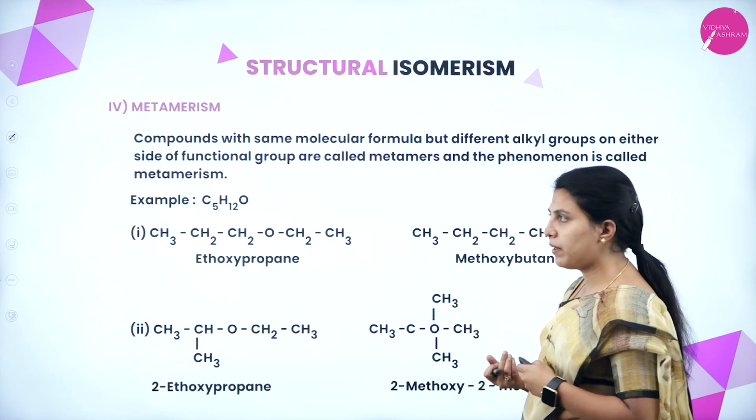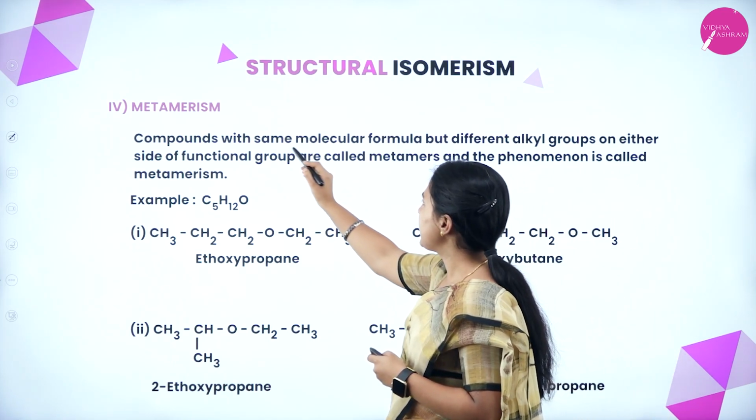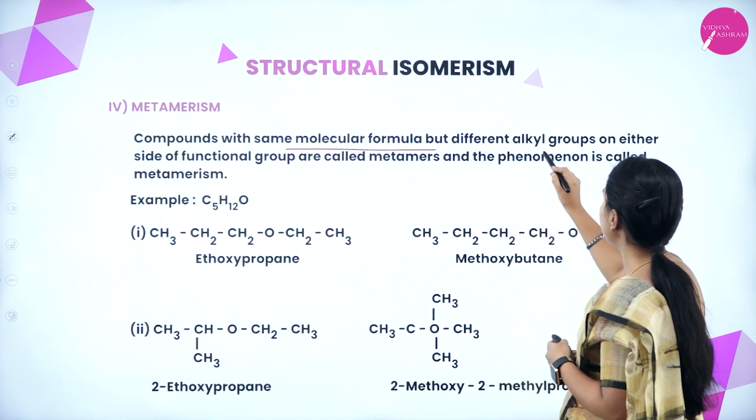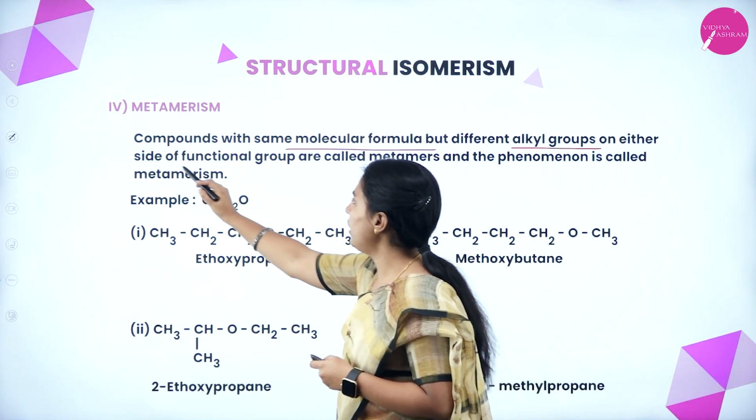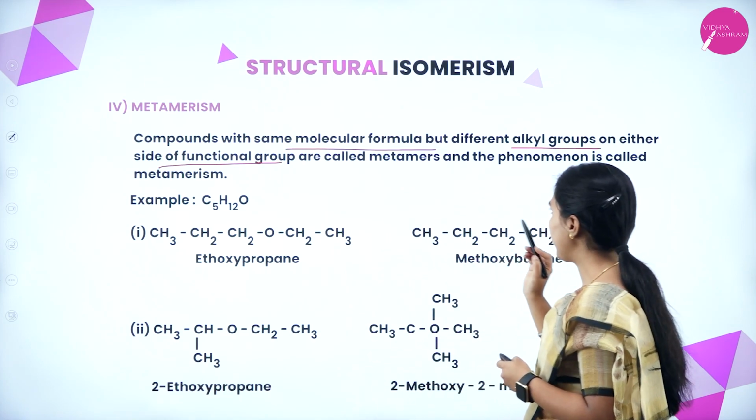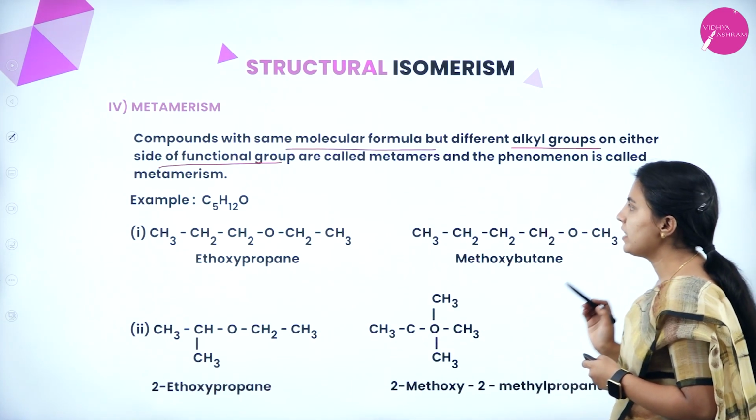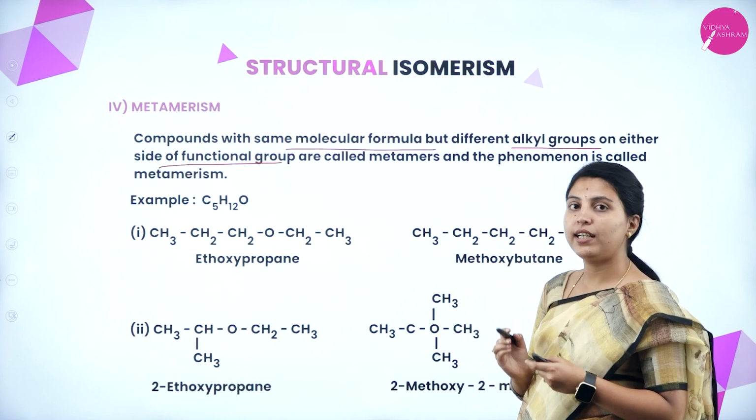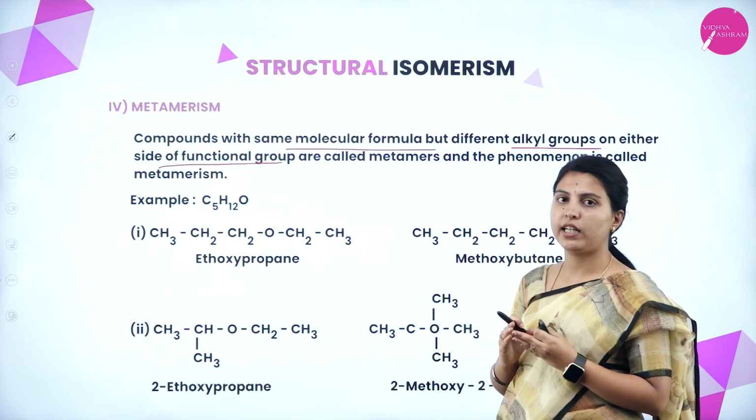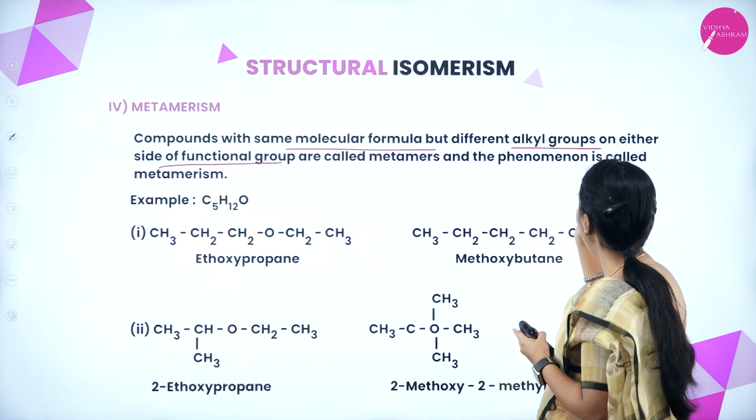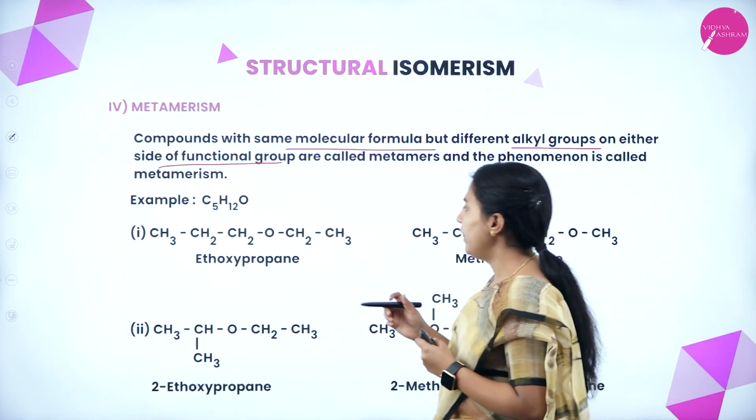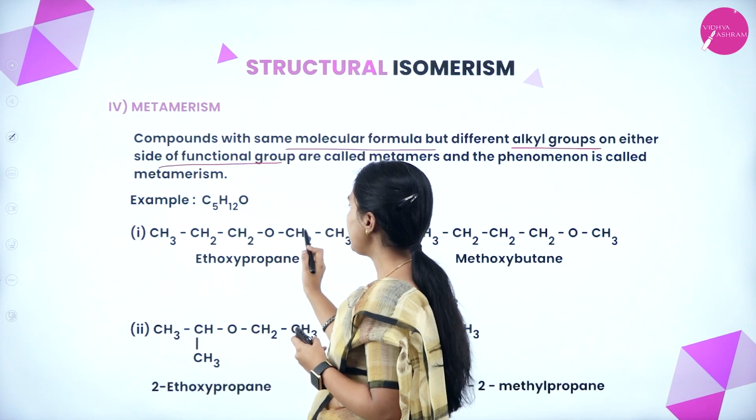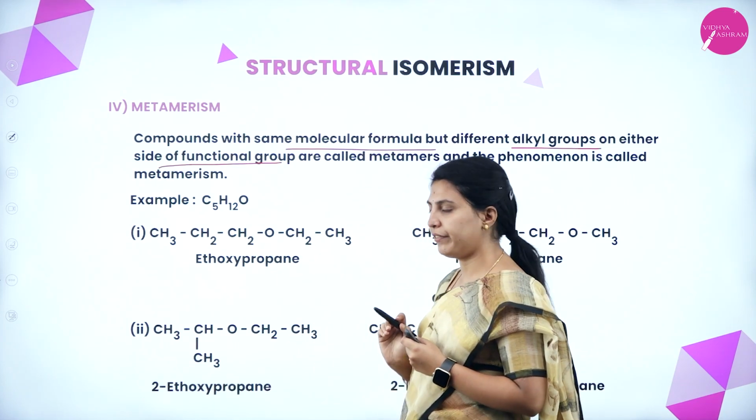Next is metamerism. Compounds with the same molecular formula but different alkyl groups on either side of the functional group are called metamers, and the phenomenon is called metamerism. What is that? The compounds have the same molecular formula but different alkyl groups on either side of the functional group. If this is the functional group, the alkyl group on either side will be different.